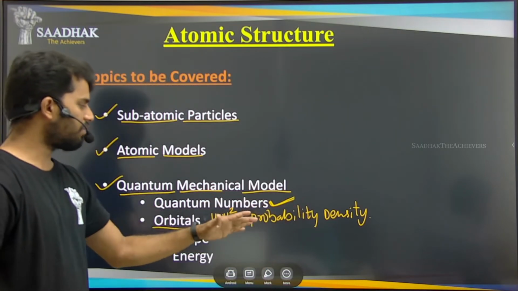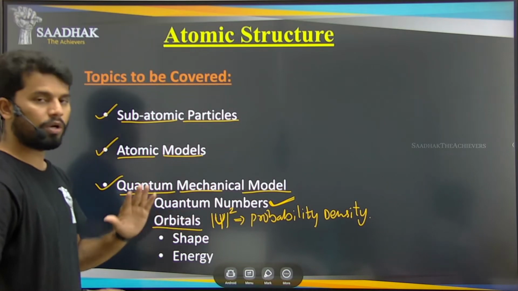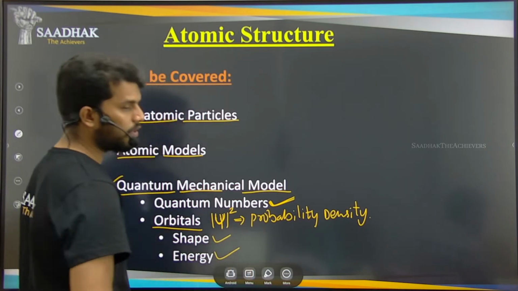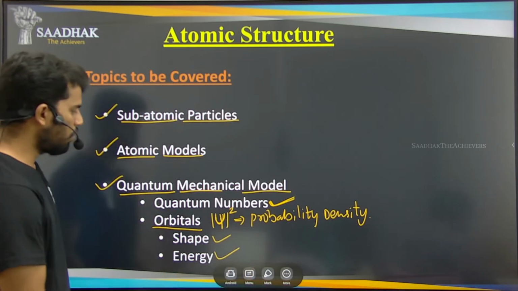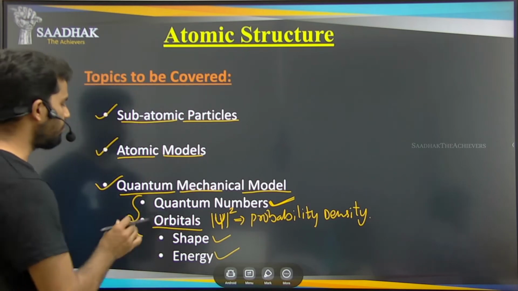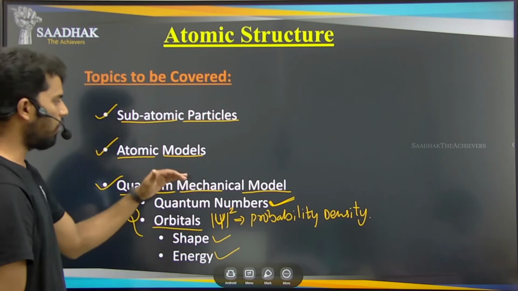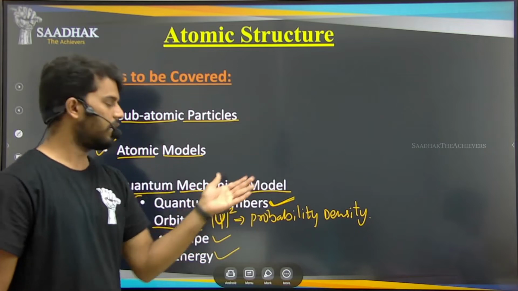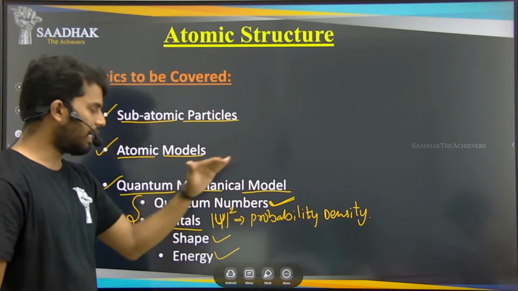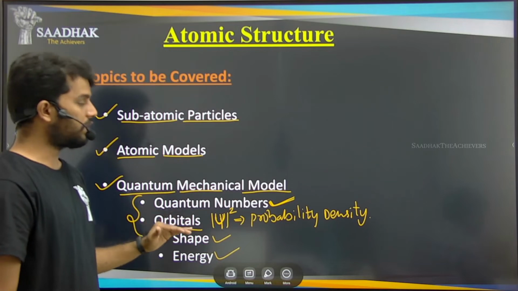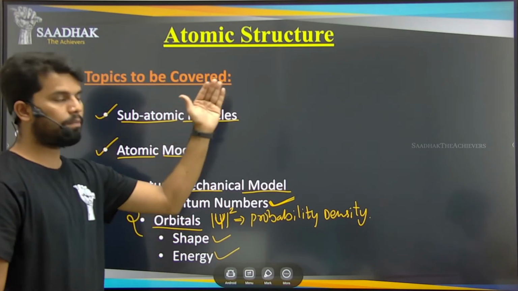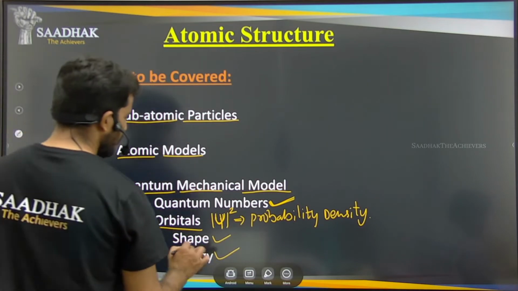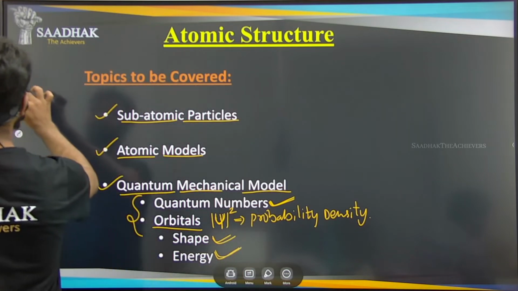So after the quantum numbers that we used to name the orbitals, avuna, now what are the shapes of the orbitals, right? And what are the energies of the orbitals, that we are going to see in today's lecture. So those who have not seen the previous lectures, which are related to this quantum mechanical model and all the other models, right, please go through our cards, right? We will be providing all the links for the previous lectures. Please complete them and later you can come and complete this chapter, because that will give you the best basics for the best understanding of today's lecture. Okay, so I hope you are continuing all the lectures. Okay, so let's start today's lecture.